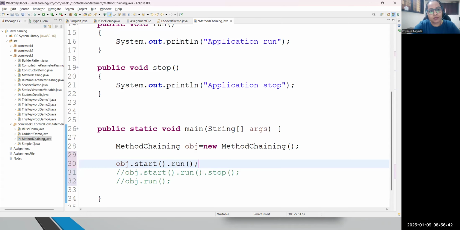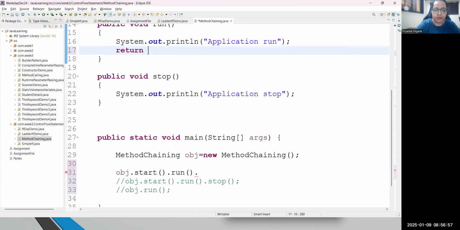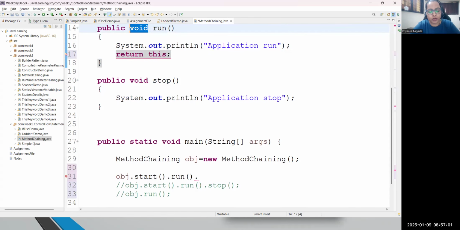But is it possible from run to call any other method? See, run dot, no. Why? Currently run is just a method. When you return that method in the form of an object, it is possible. See, I will again make a change here: return this, and I will update void to the current class. That's it.